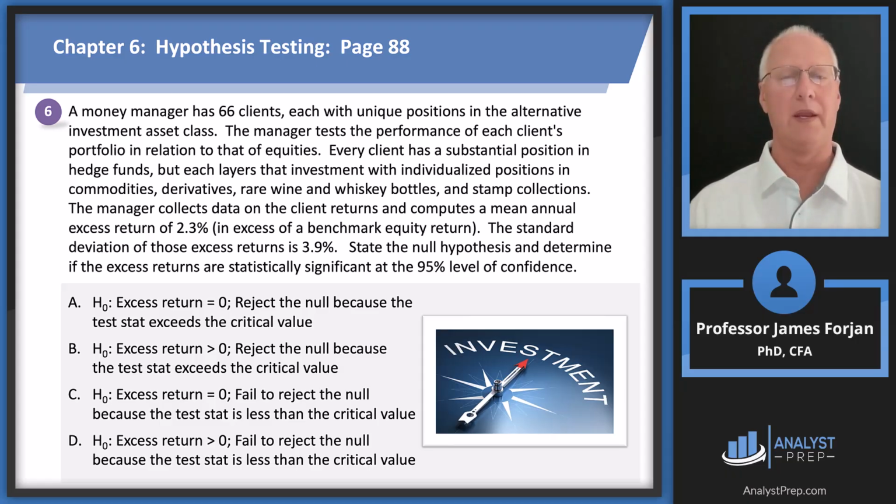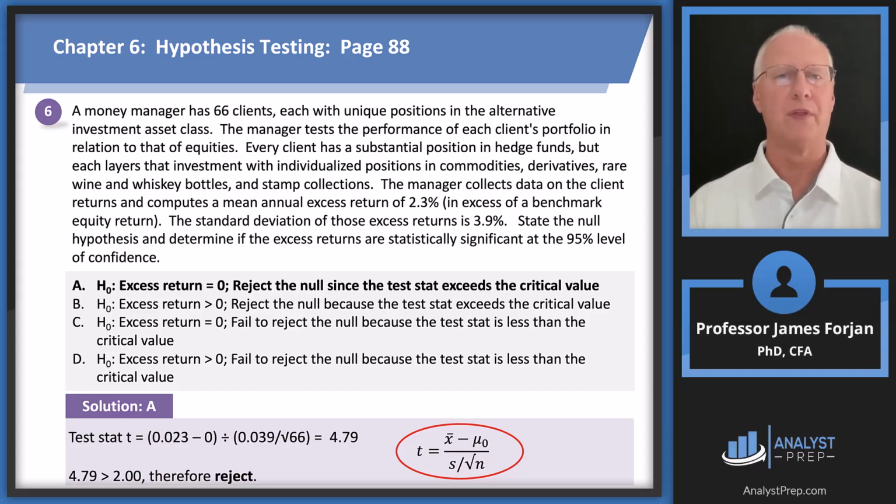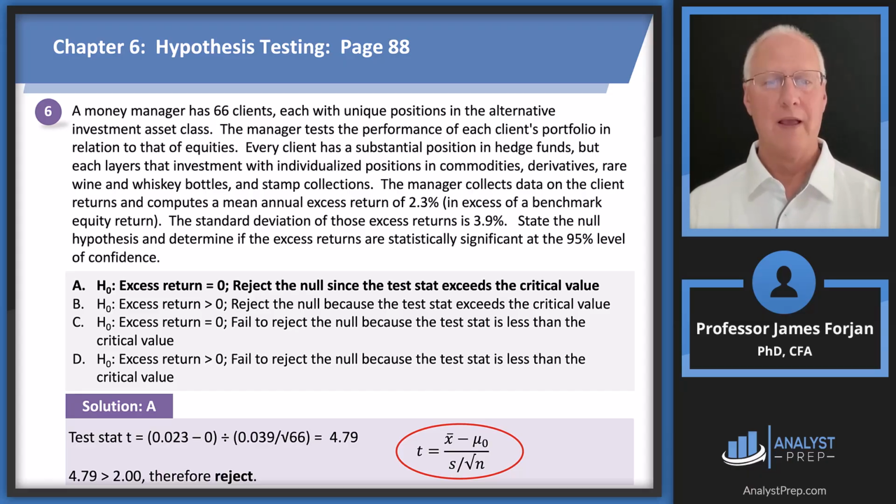Well, we need to go ahead and get out our test statistic. So it's down there on the right in purple. We're just going to put that 2.3 in the numerator, subtract out the 0, and then divide by the standard deviation. And of course, we need to adjust it for the square root of n. You remember all that stuff that you read about in the chapter. And so what do you get? 4.79. So that's greater than 2.0.